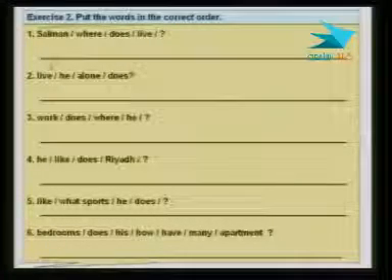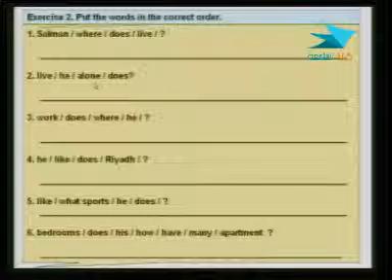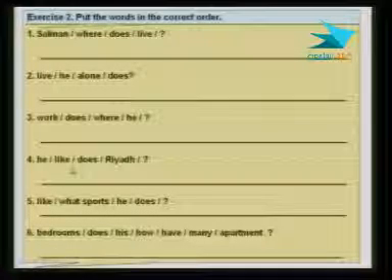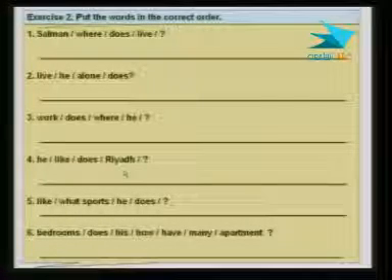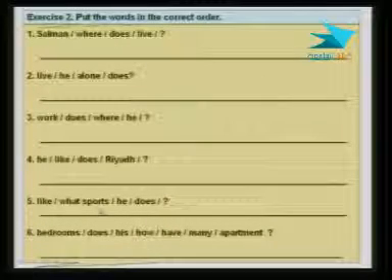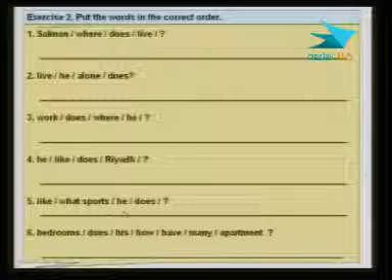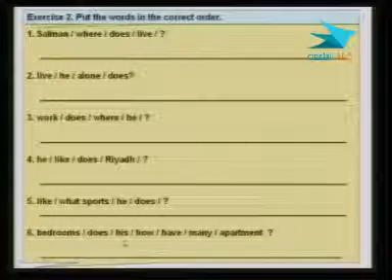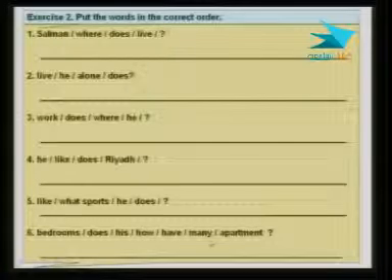Let me go through them first here. Live, he alone does, and then work does, where he like does, Riyadh, and then what sports he does. And the last one is, of course, bedrooms, does, his, how, have, many, apartment.